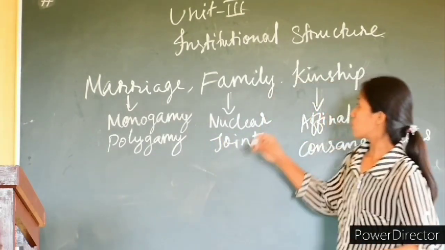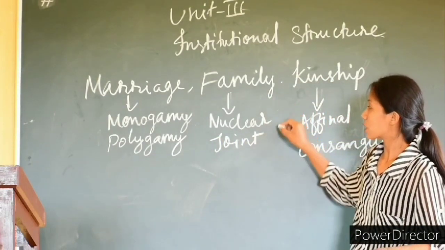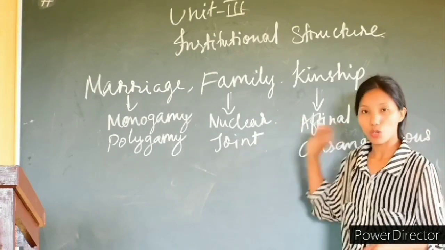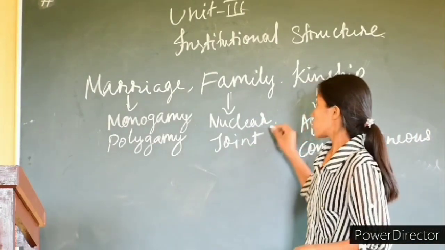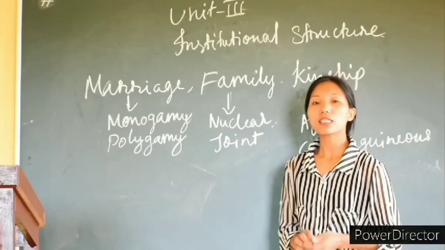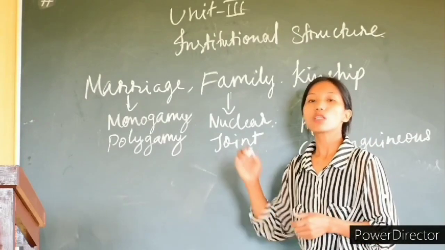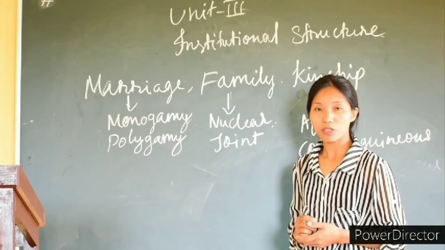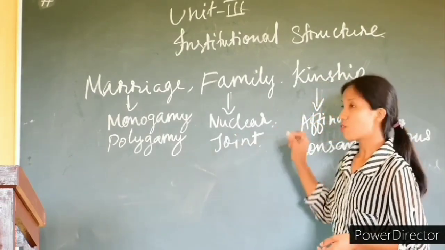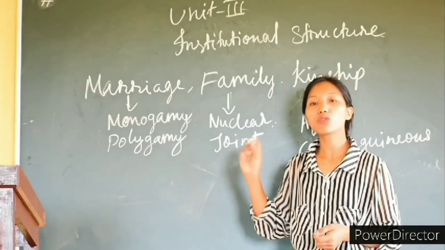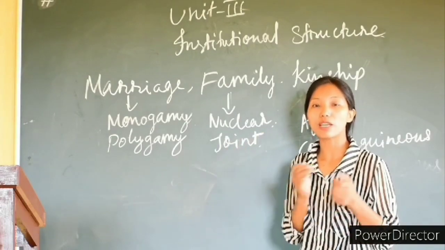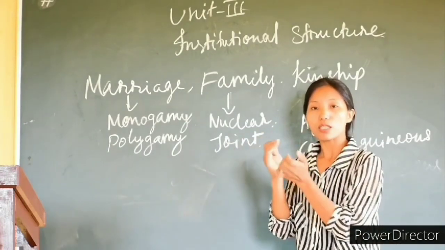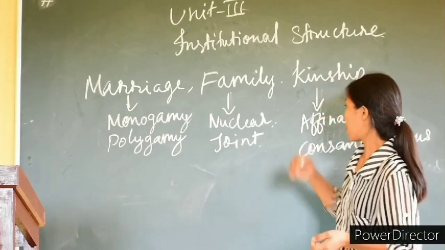And then moving forward to family. What is nuclear family and what is joint family? When we say nuclear family, that is a family whereby there are only the married parents and their unmarried children. And when we talk about joint family, in joint family we will find two or more generations living together in one house, under one roof. That is the joint family.